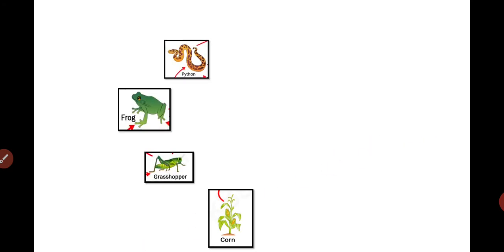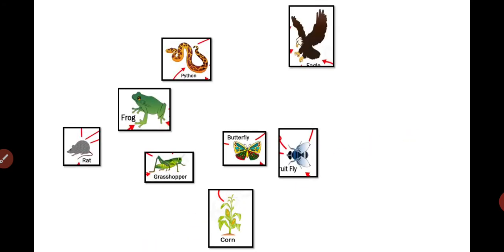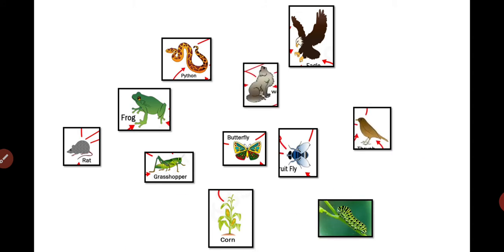As you know, there are a number of living organisms in our surroundings. Here you can see different living organisms in this particular picture. Here we can see the crop, the grasshopper, frog, rat, panther, wolf, eagle, sparrow, fruit fly, butterfly, and caterpillar. So all these living organisms are there in our environment. And what is their interaction?